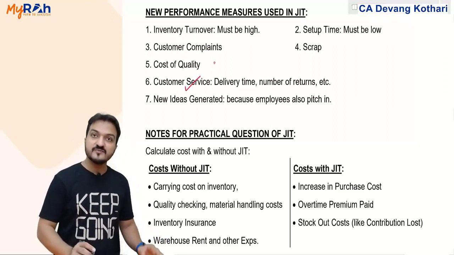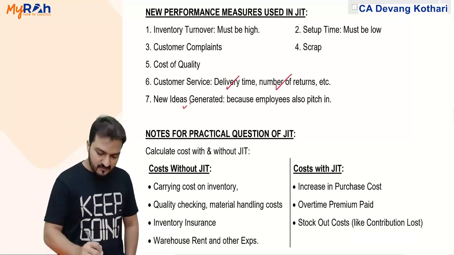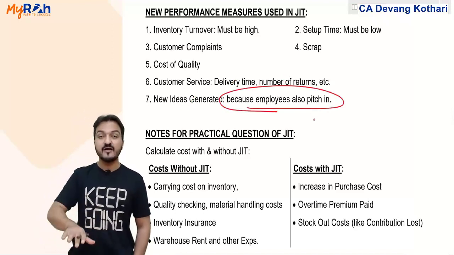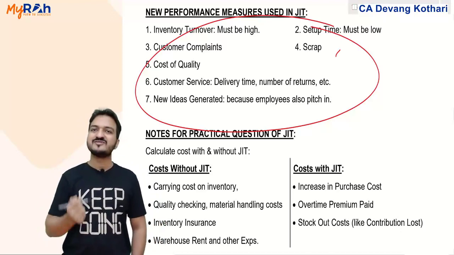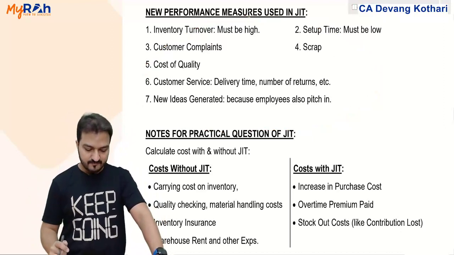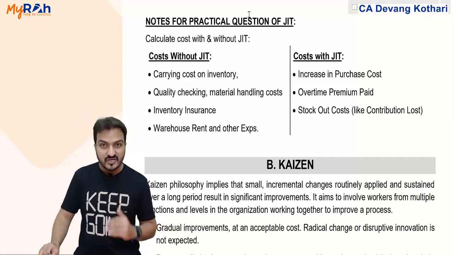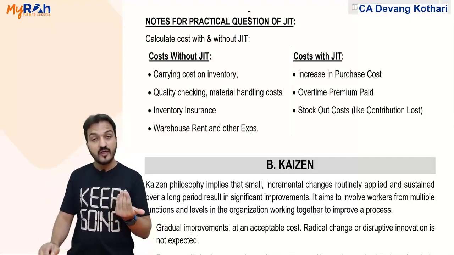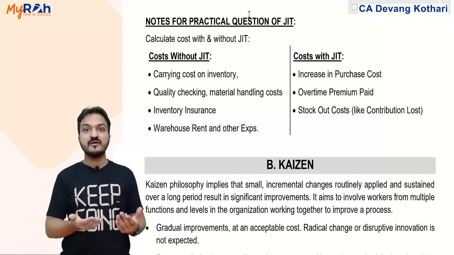Customer service. Well, customer service should improve, delivery time should improve, number of returns from the customer should decrease, and new ideas should be generated, because employees will also pitch in their ideas to get the JIT system operating in a better way. Yeah, these are the performance measures that will be used under JIT. Done? Yes. Okay. That was all theory about JIT. Now, if I give you practical questions of JIT, we did few questions of practicals of JIT in a class. Well, all practical questions of JIT will always in general ask you whether company should do JIT or not. How will you decide whether JIT should be done or not?